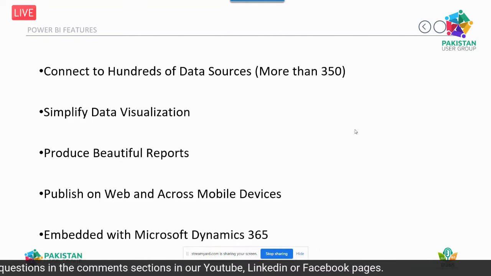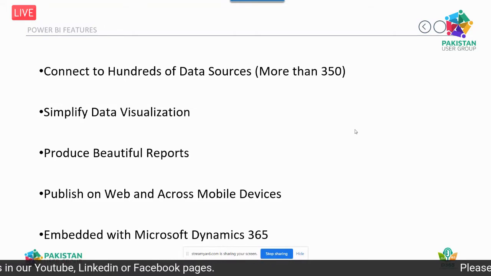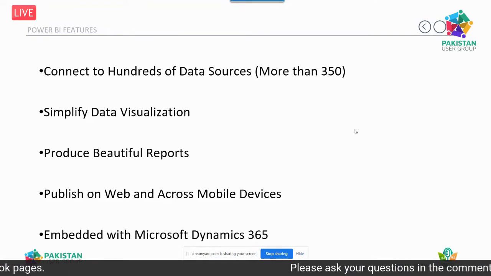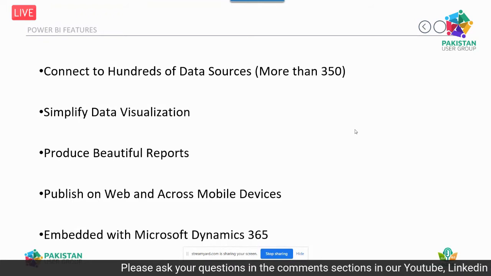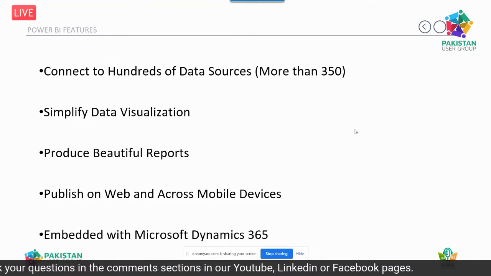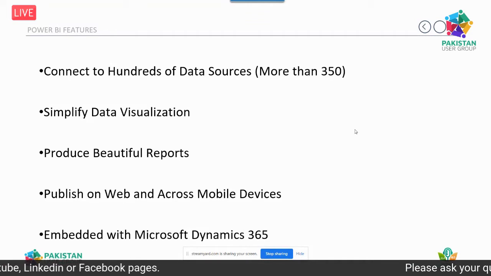Now, talking about data sources: more than 350 data sources are available in Power BI. If you want to connect with almost any type of data source, the connector is available in Power BI. If you take the name of any data source, that functionality is already available, so you connect with the data source and fetch data in no time.